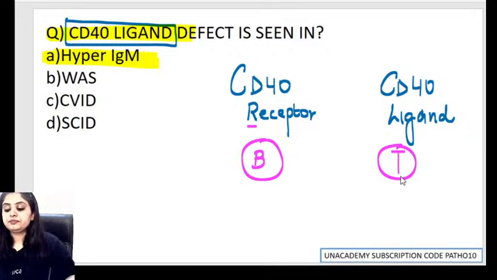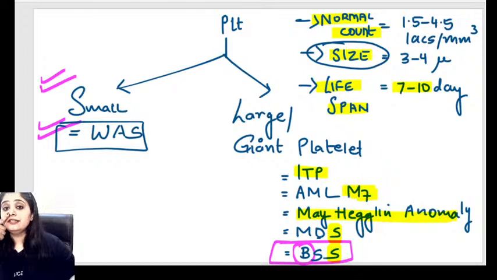How will we remember this? But before that, Dr. Akshay, sorry, a break over here. You've asked me a query regarding small size. Small size platelets are also seen with X-linked disorders and autosomal recessive disorders, but those are never asked in the exam. In the exam they only ask Wiskott-Aldrich syndrome, so we limit ourselves to that.